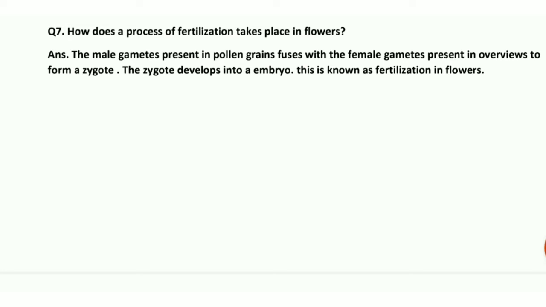It means male germ cells which are present in the anther fuse with female gametes present in the ovaries, and they form a zygote. The zygote develops into an embryo. This is known as fertilization, and your ovary is going to change into a fruit and ovules change into seeds.